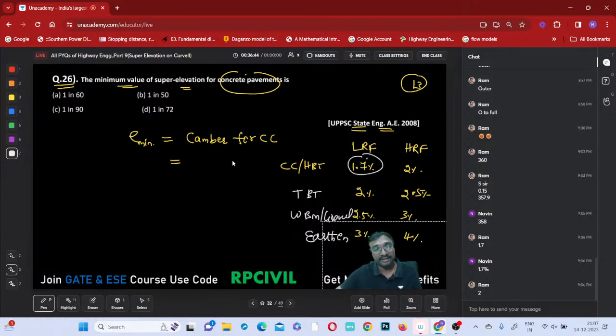1.7 we have to say, select it now. 1.7 means 1.7% means approximately it is equal to 1 in 60. 1 in 57 point something, but nearby answer is which one? 1 in 60. 1 in 57 point something you will get, but nearby answer is 60. Got it now?